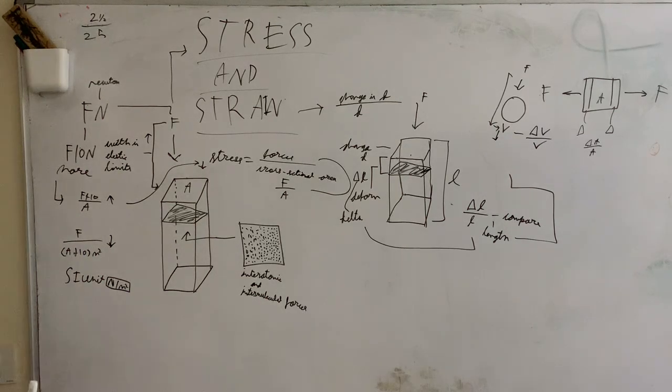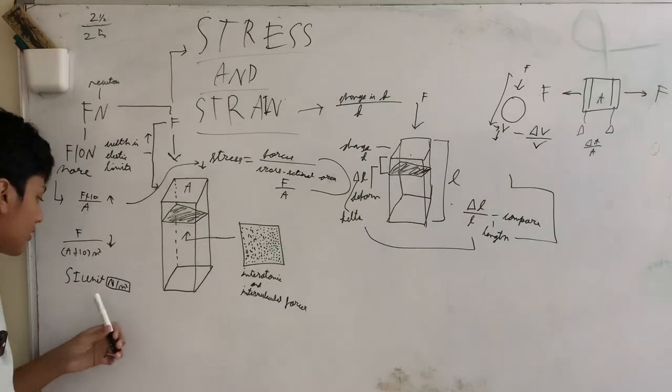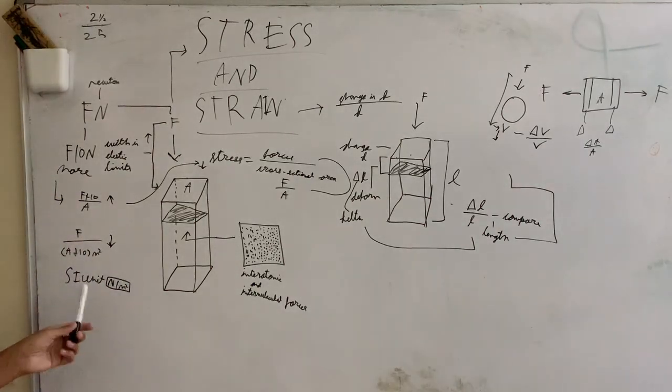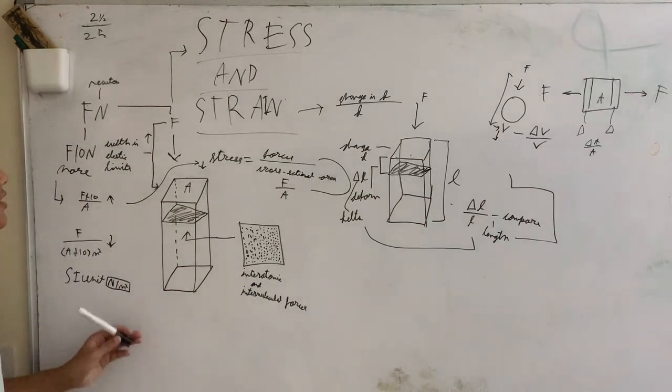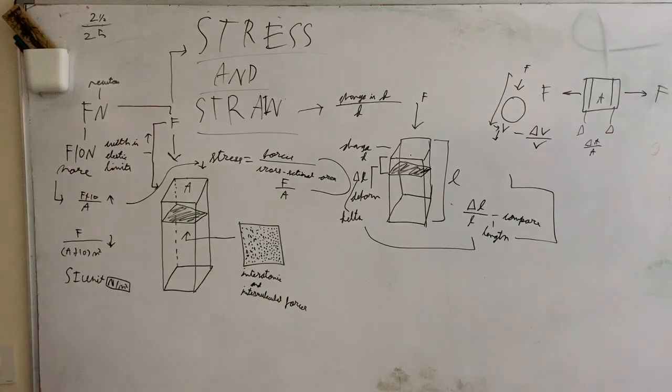Well, just from the first example, since the denominator is more, that would mean that less stress would be applied since there's more area. So what is the SI unit of stress? It is Newton over meter squared. So this is the SI unit of stress internationally. So that's what stress is.